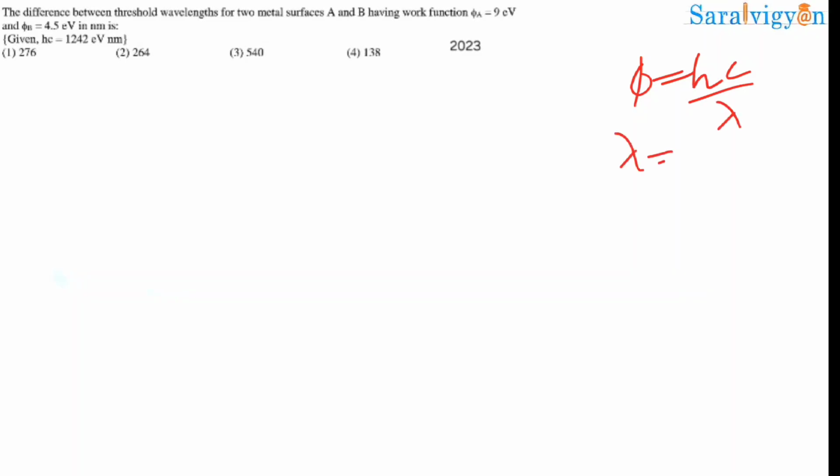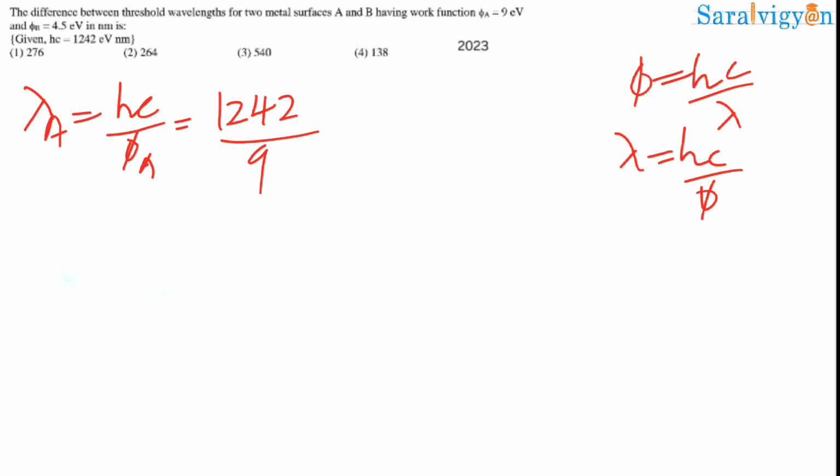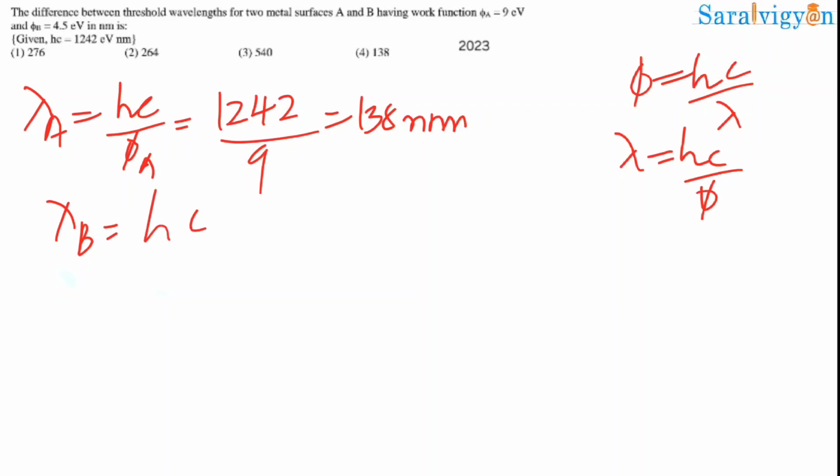And we can write lambda is equal to hc by phi. So in case of lambda A is equal to hc by phi A, where hc value is given as 1242, divided by phi, which is 9. We'll get it as 138 nanometer. Now lambda B we can write as hc by phi B, which is equal to 1242 by 4.5, which is equal to